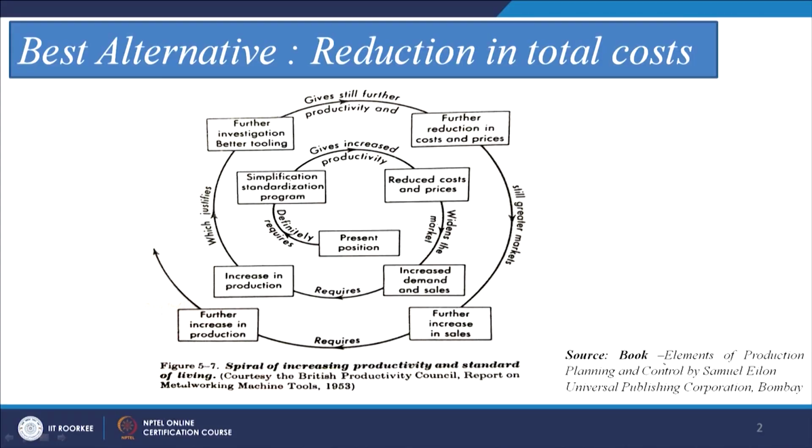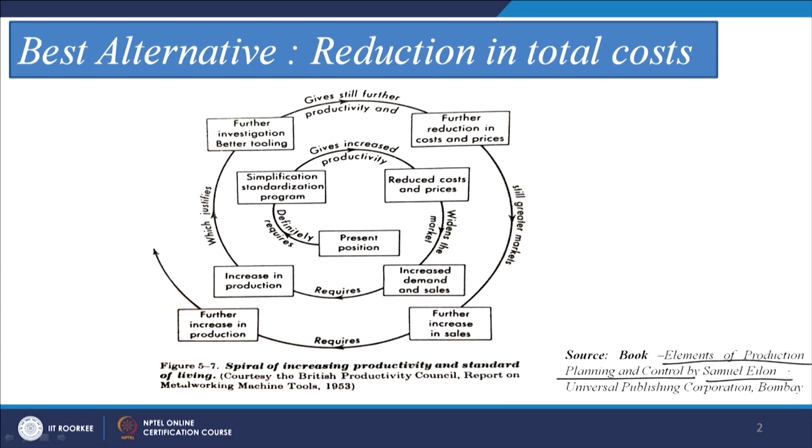So, in the previous session, if you remember, we closed our discussion on the third strategy to maximize our profit. So, what was the third strategy? If you remember, it was reduction in the total cost of the product. So, again we can see this is a very good diagram which you can have on your screen. This is again from the same book, Elements of Production Planning and Control by Samuel Elion.